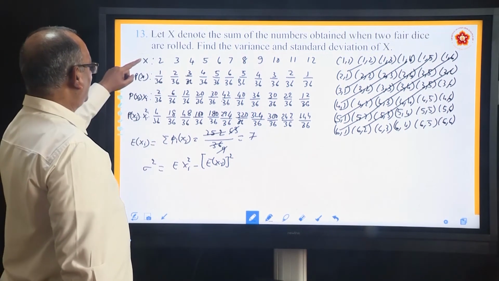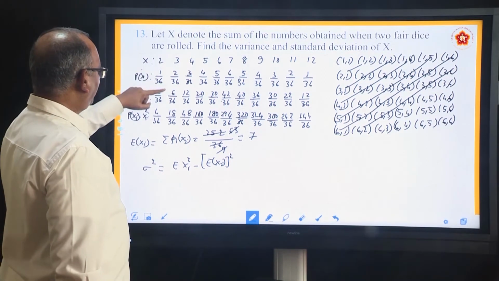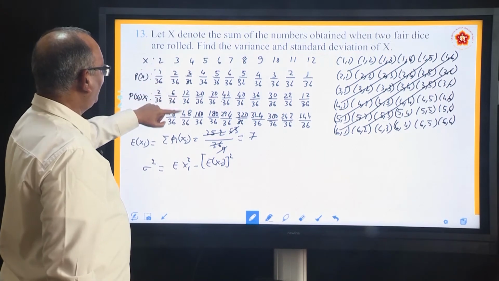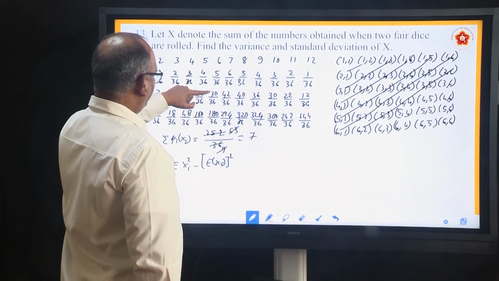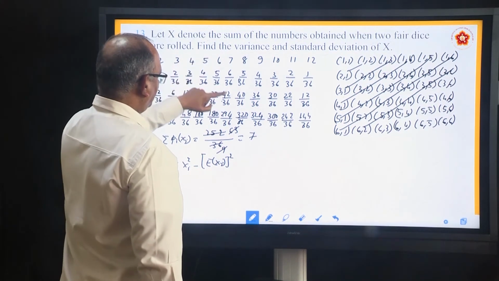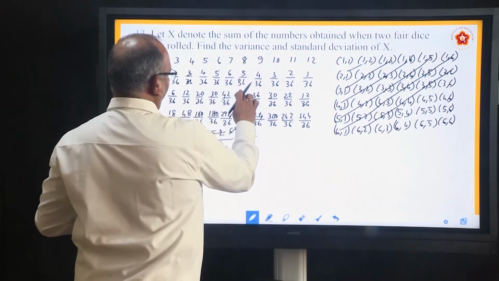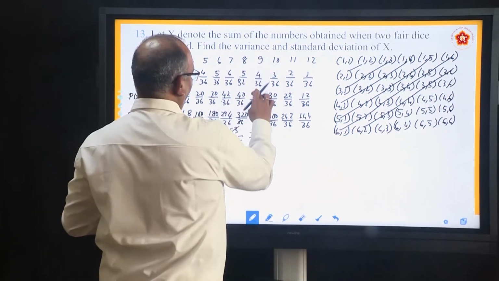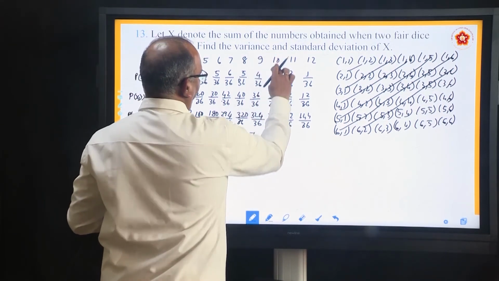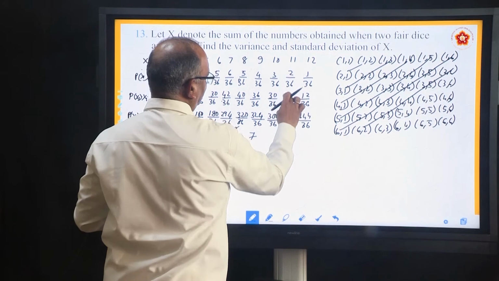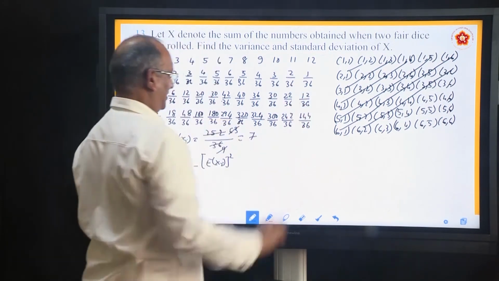So just check. 2 into 2 is 4, 3 into 6 is 18, 4 into 12 is 48, 5 into 20 is 100, 6 into 30 is 180, 7 2s are 14, 7 4s are 28 plus 1, 29, 8 40s are 320, 9 6s are 54, 9 3s are 27 plus 5, 32, 10 into 30 is 300, 11 2s are 22, 22 plus 2, 24, 12 12s are 144.